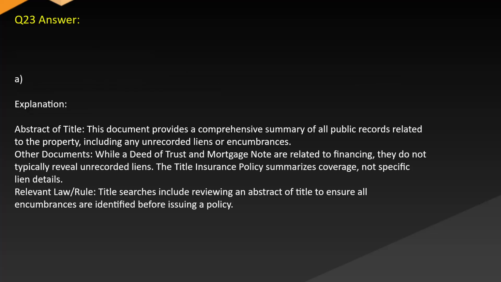Answer. A. Explanation. Abstract of title. This document provides a comprehensive summary of all public records related to the property, including any unrecorded liens or encumbrances. Other documents, while a deed of trust and mortgage note are related to financing, do not typically reveal unrecorded liens. The title insurance policy summarizes coverage, not specific details. Relevant law rule. Title searches include reviewing an abstract of title to ensure all encumbrances are identified before issuing a policy.